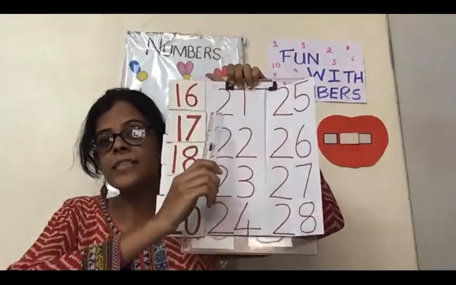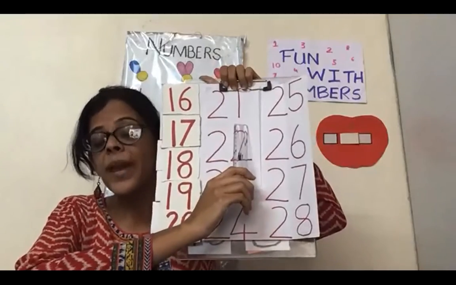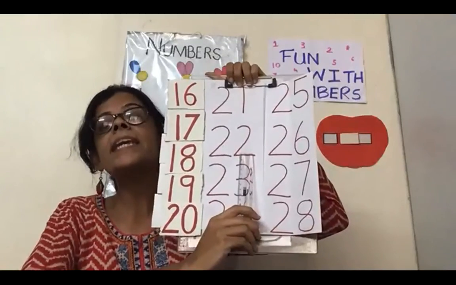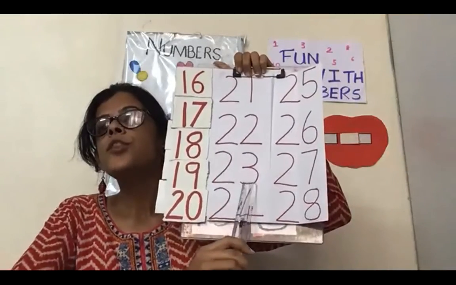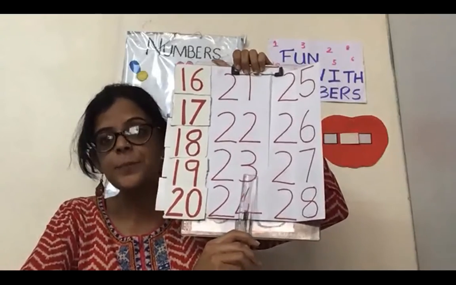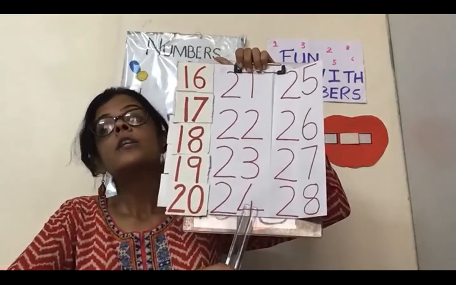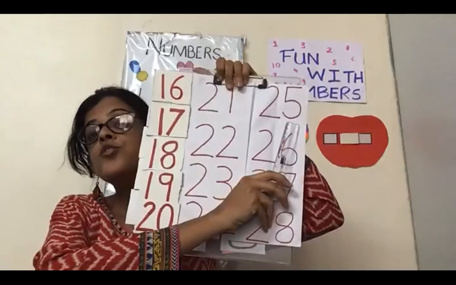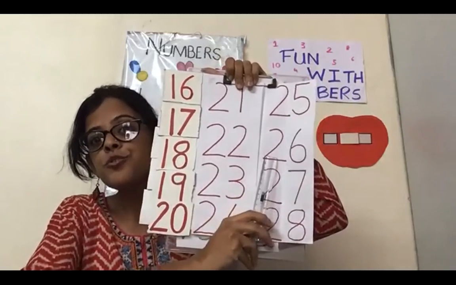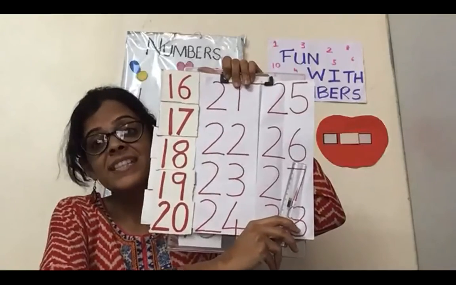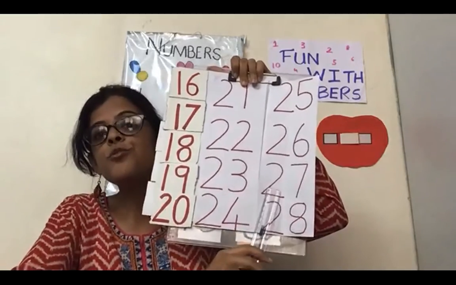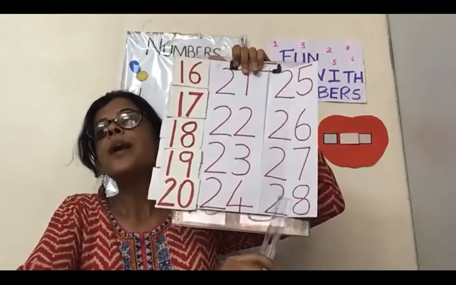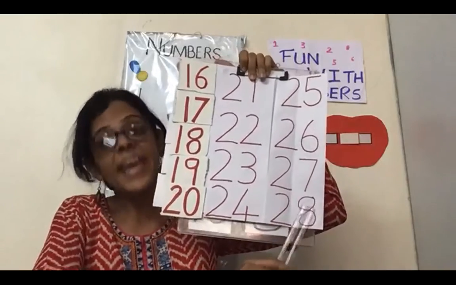Okay? Come on, let us start. 2, 1, 21. 2, 2, 22. 2, 3, 23. 2, 4, 24. 2, 5, 25. 2, 6, 26. 2, 7, 27. 2, 8, 28.